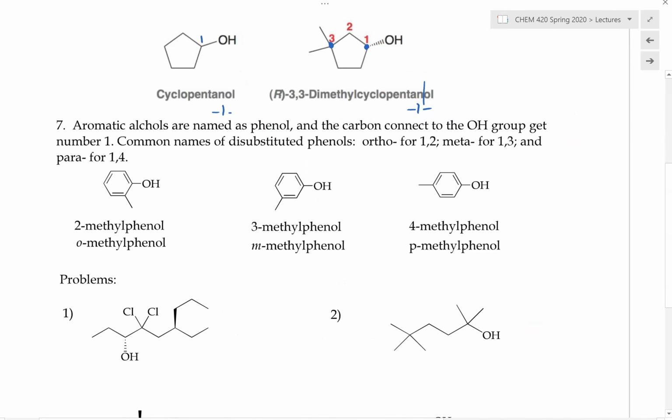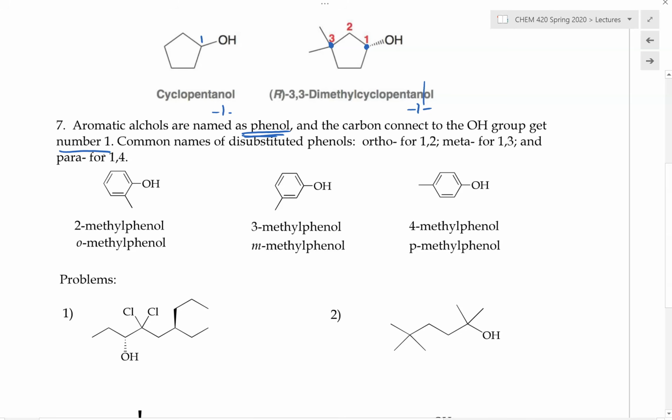And whenever we have an aromatic alcohol, please remember that aromatic alcohols are different compared to cyclohexanol. Okay, so an aromatic alcohol is whenever we have a benzene ring connected to a hydroxy group, and the aromatic alcohol is then named as phenol. And the carbon connected to the hydroxy group always gets number 1.